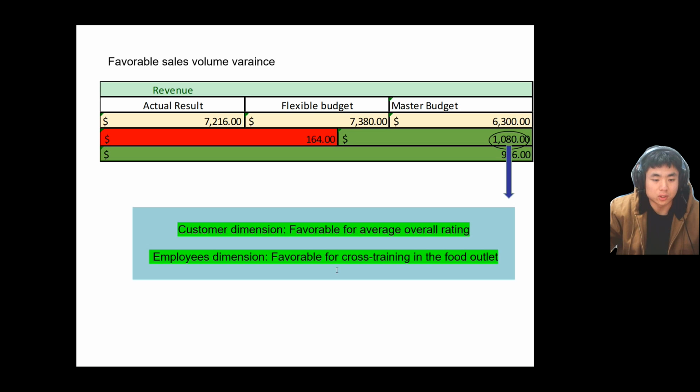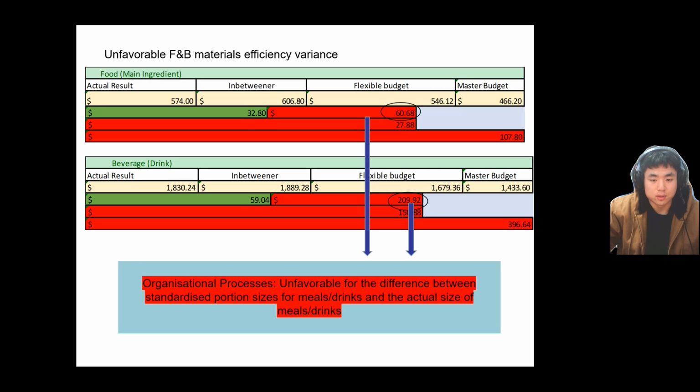And last, from the perspective of the unfavorable food and beverage material efficiency variance, it is unfavorable for decreasing the difference between standardized portion size and the actual size of both meals and drinks, because the unfavorable material efficiency variance means there is a certain difference between the actual and the budget. This variance contradicts the strategic goal of the hotel.